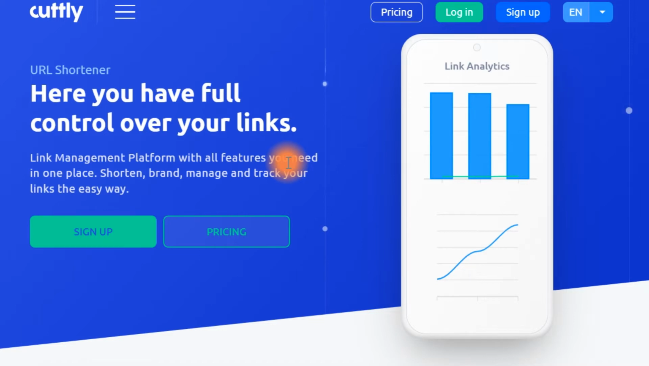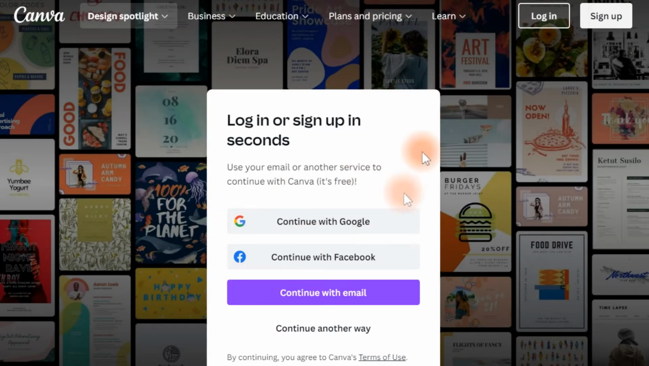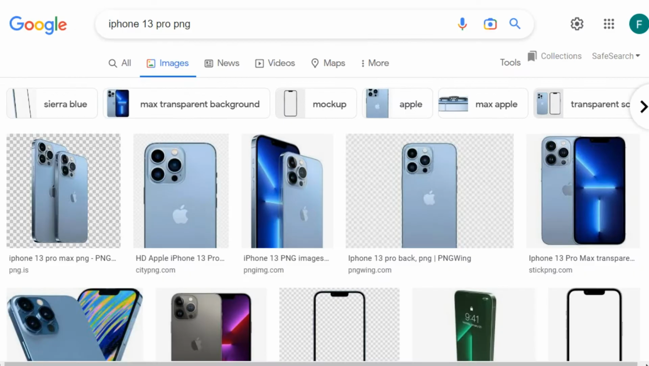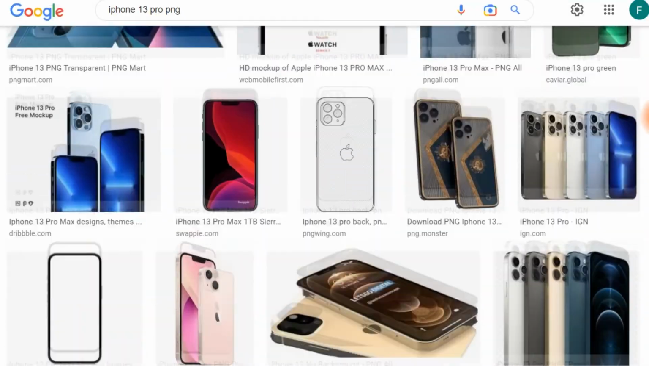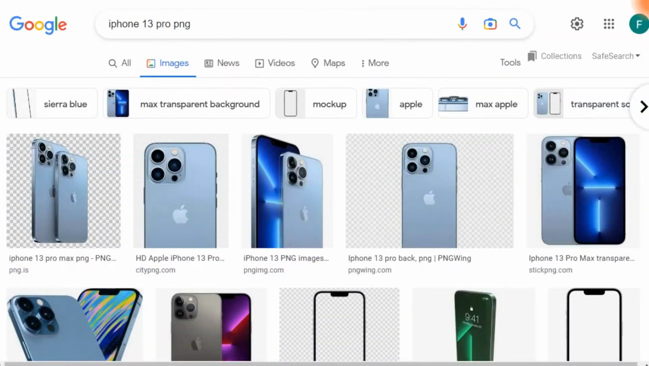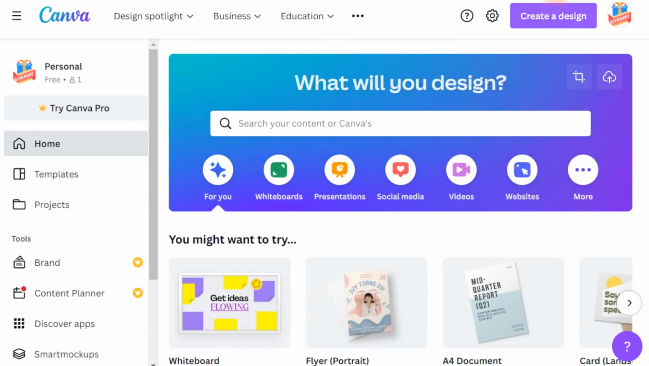So after finishing up with all of this, now go over to Canva. Now you need to create an account because we're going to create a design that is going to promote the product that we are going to share, which is basically an offer. So let's say that it's an offer about winning an iPhone 30. So you need to go over to Google and search up for iPhone 30 Pro PNG and you're going to find a lot of PNG pictures. So just click on the one which you think is the best to promote a product and then go over to Canva and create a design.